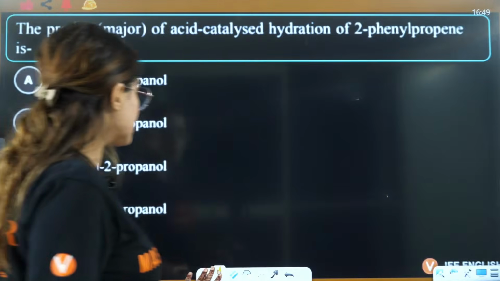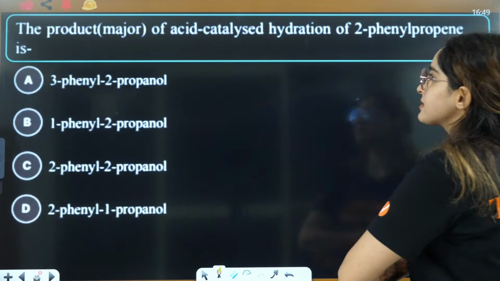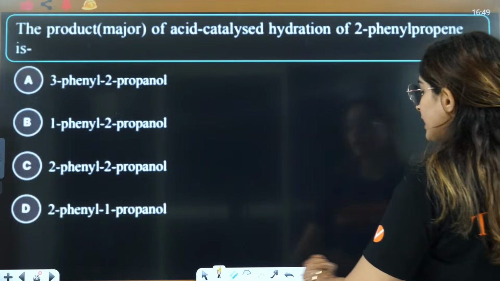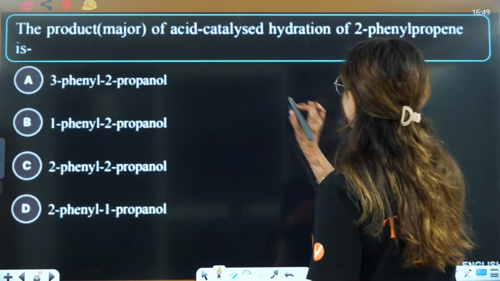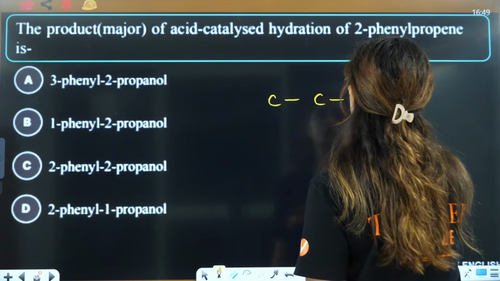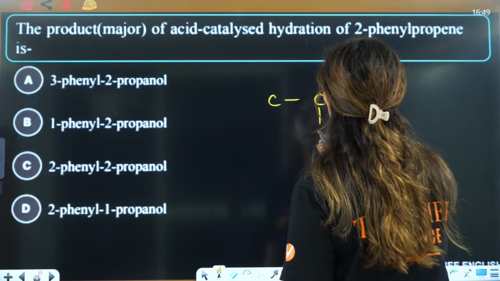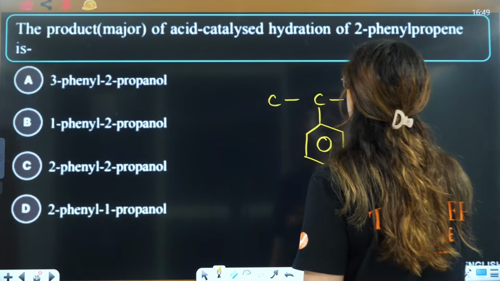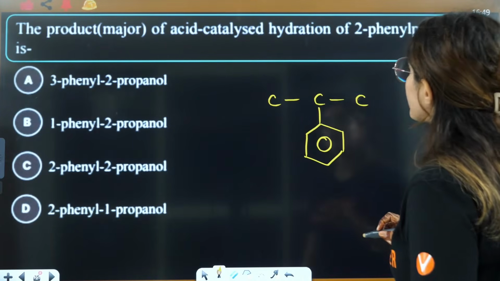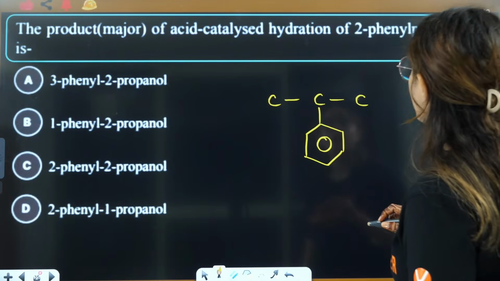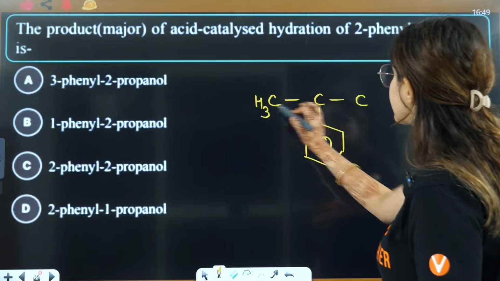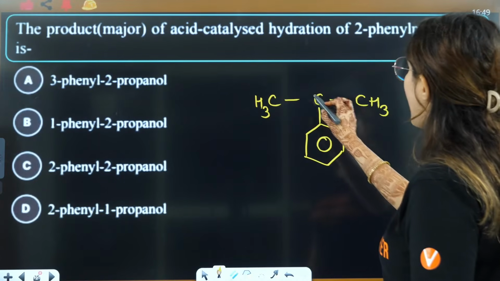Now, let's see some of the questions here. What is the product of acid catalyzed hydration of 2-phenyl propene? This is 1, 2, 3, 2-phenyl, on this position you have phenyl. Guys, see, acid catalyzed.